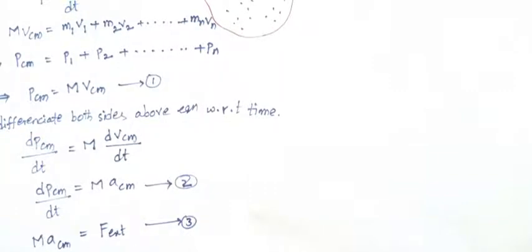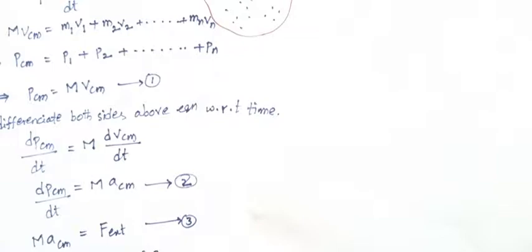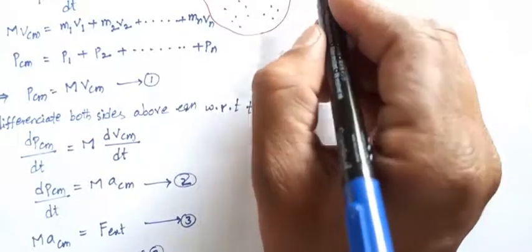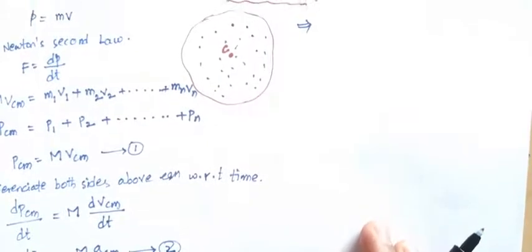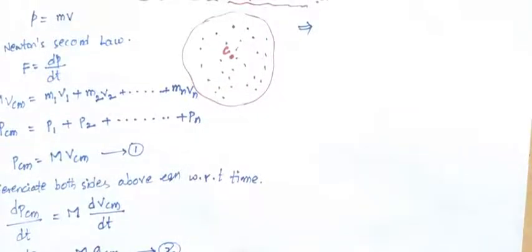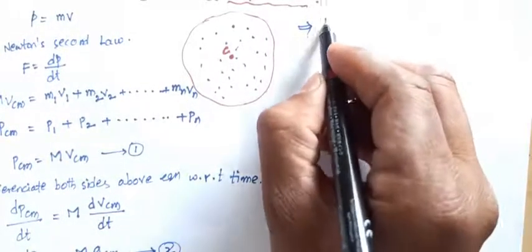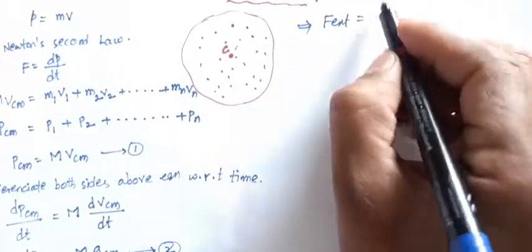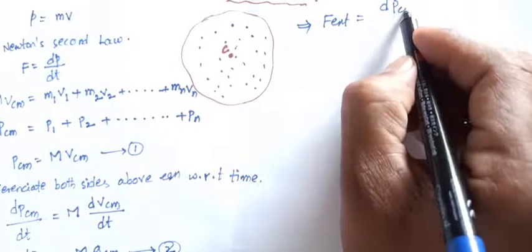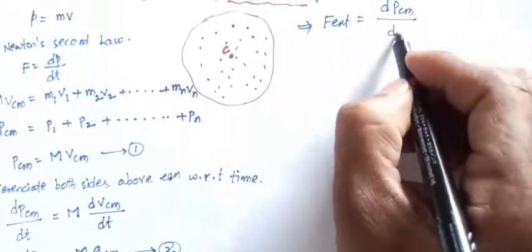From equation number 2 and equation number 3, we can write F external equals dPcm by dt.